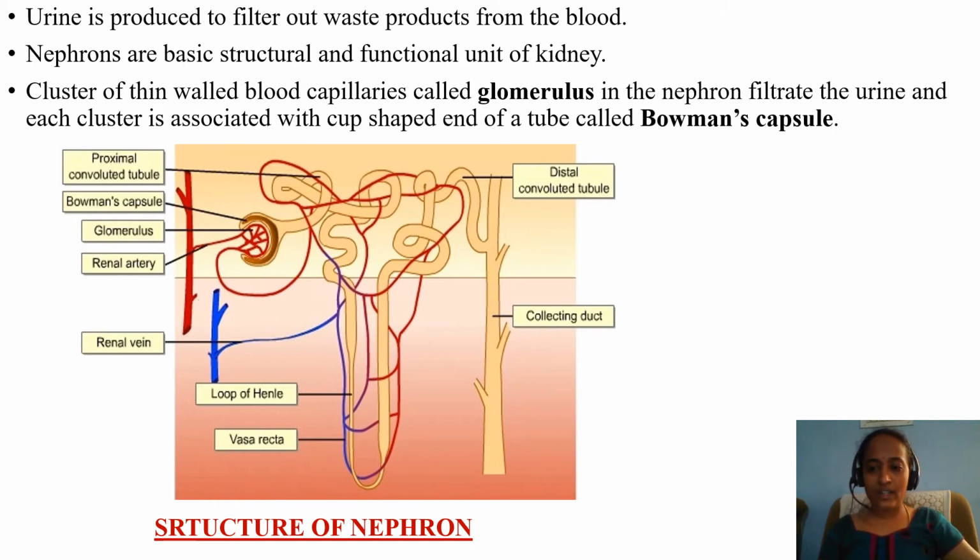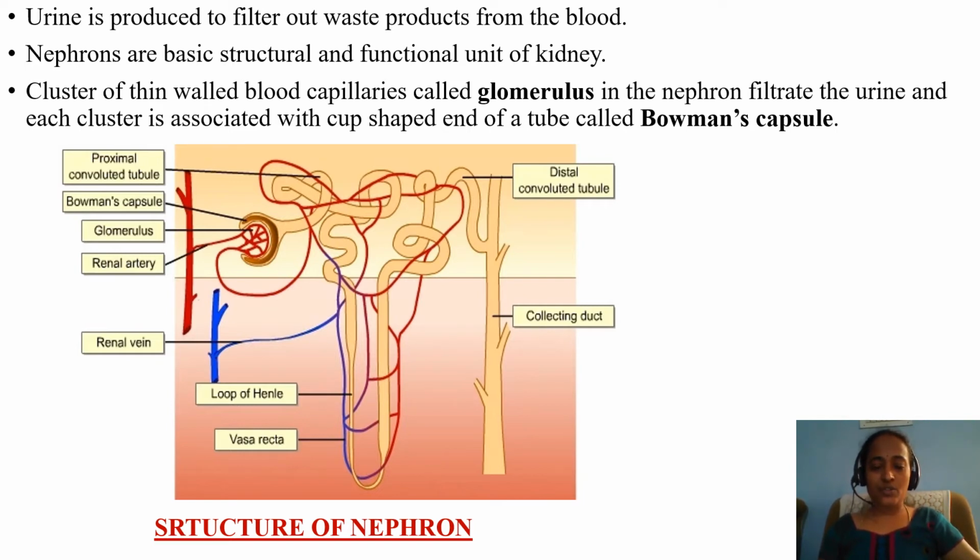The structure is not there in your syllabus, only the function. What is a nephron? What is its function? It is where filtration of blood takes place. Where does filtration happen? Within a glomerulus. The glomerulus is present within the C-shaped structure called Bowman's capsule. Let us see now.